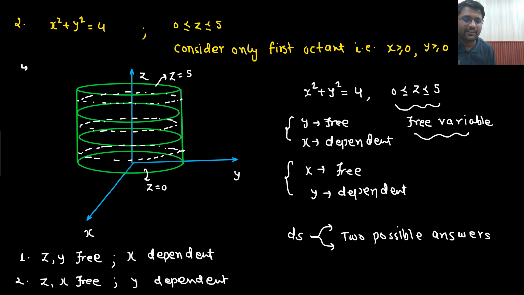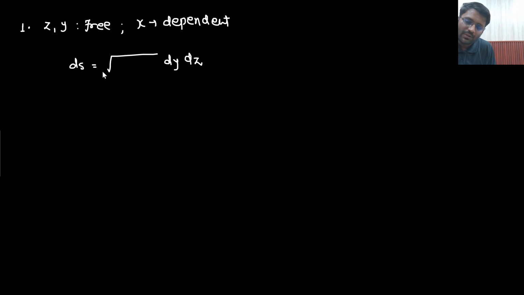Two kinds of ds vector you can write down. Now the first case, where z and y are free and x is dependent. So your ds would be written in terms of dy dz, with the square root of 1 plus xy square plus xz square. Right?